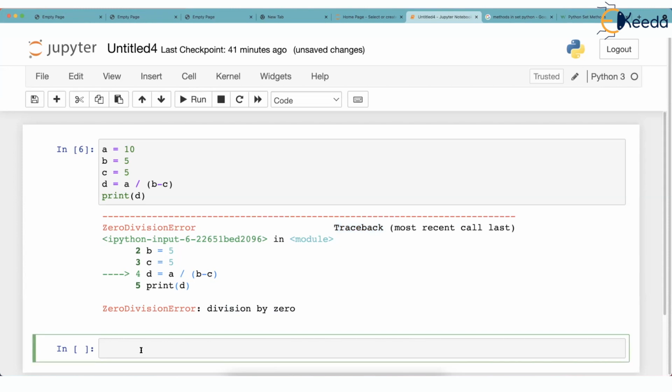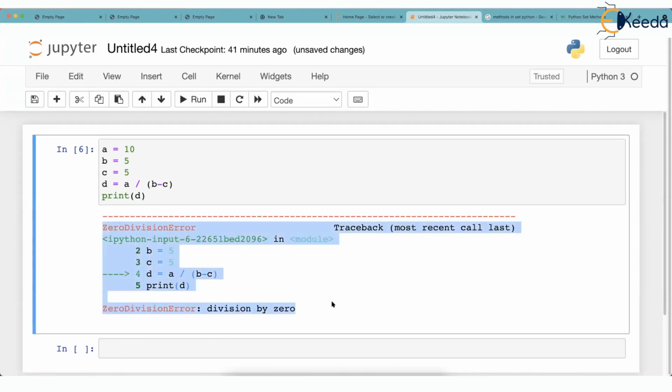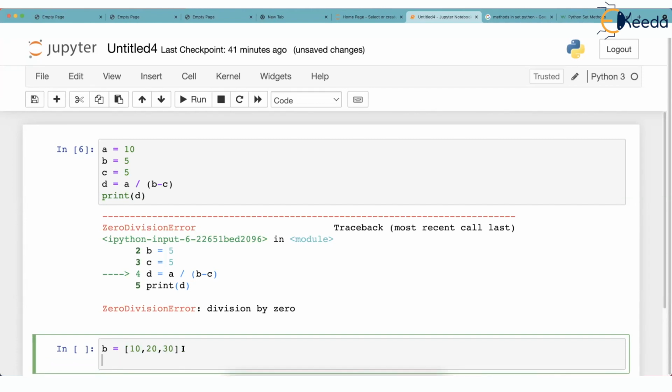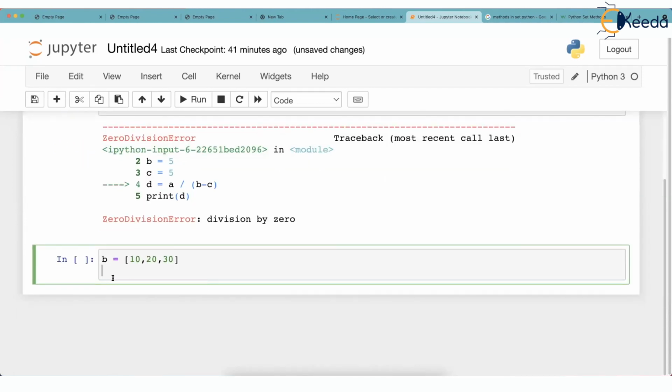Suppose I have still not defined the word exception. Please check that. We still don't know how to define exception. We are only looking at how exceptions appear. That's it. Okay, here we go. Suppose I have B is equal to 10, 20, 30. So you'll say B is an object. Now you know that B is an object of list class.